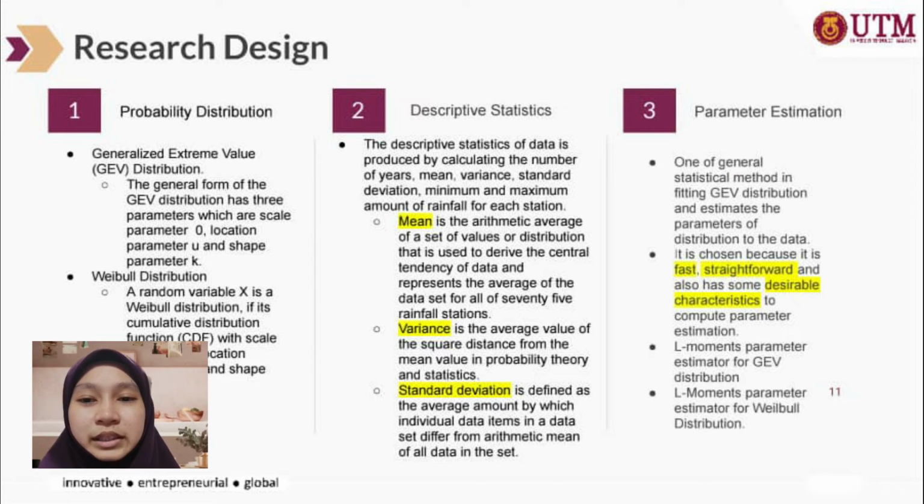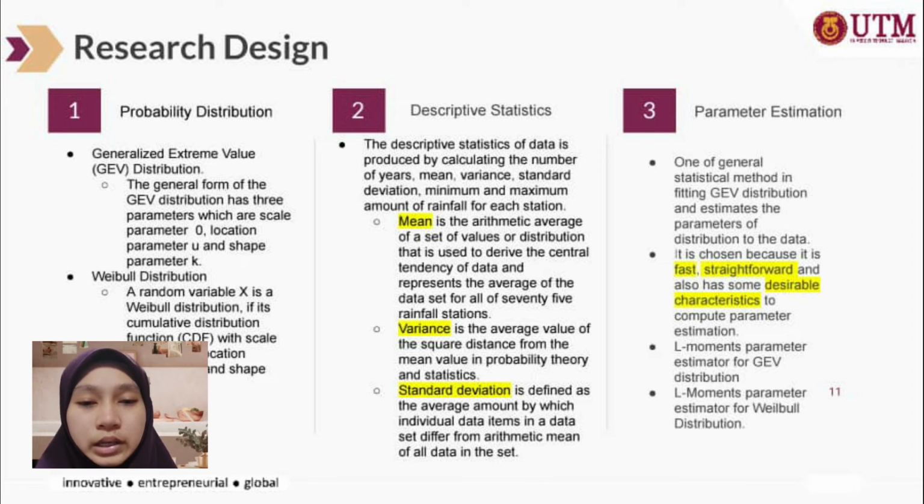The third part in the research design of this thesis is about parameter estimation. One of the general statistical methods in fitting the GEV, generalized extreme value distribution, and estimating the parameters of distribution to the data. So why did this thesis choose it?